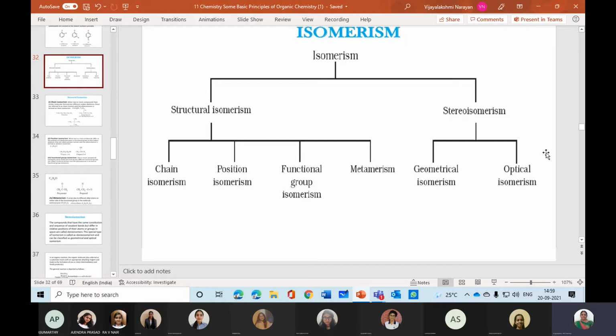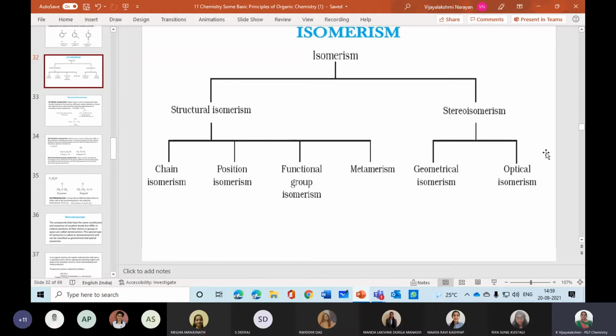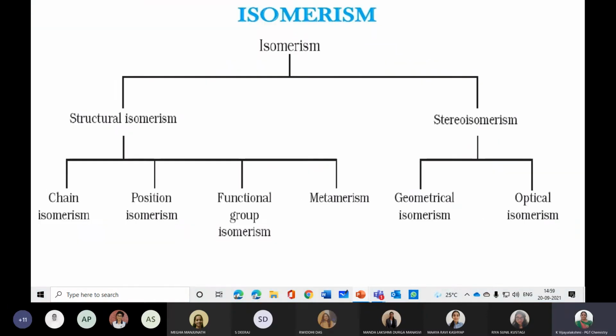No, ma'am. Okay. Last class we were just talking about isomerism. Iso relates to something same, something different, I just mentioned. In that way, isomerism in organic chemistry means same molecular formula, different physical and chemical properties. That is only what I should tell.